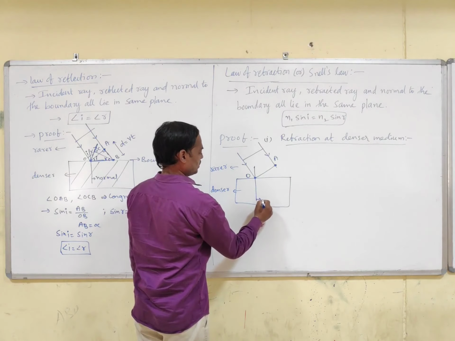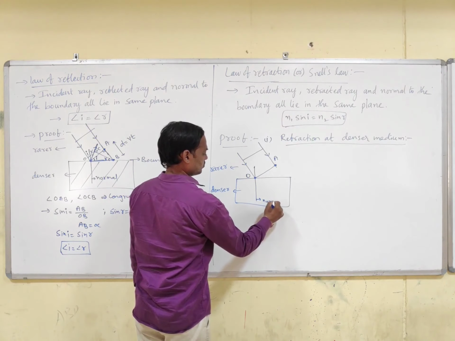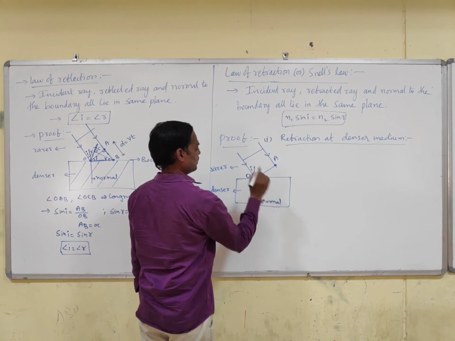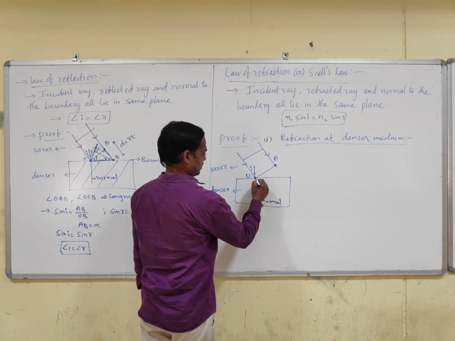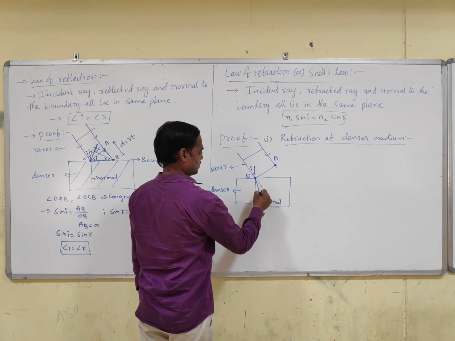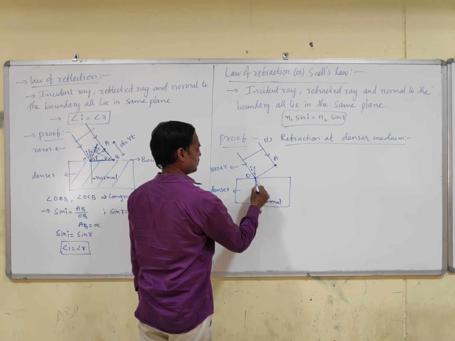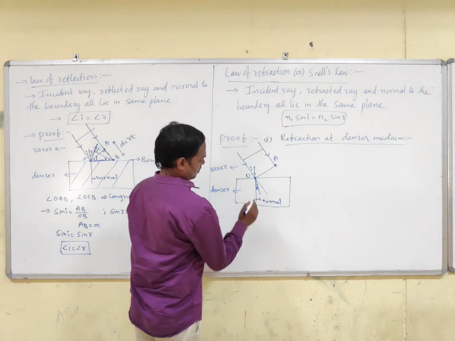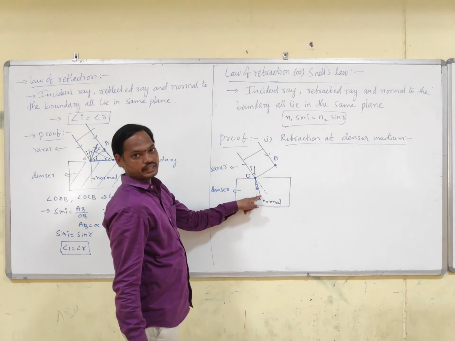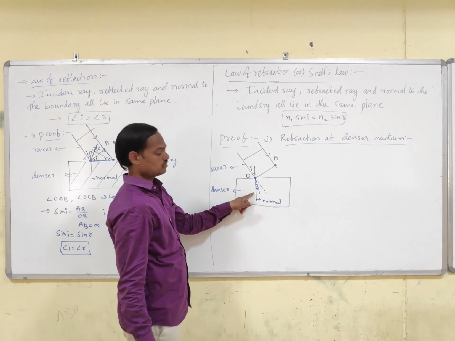This is the normal, and this is I, the angle of incidence. Instead of going straight, it will bend slightly towards the normal. This is the angle of refraction. How to measure the angle of refraction? The angle between the refracted ray and the normal to the boundary.